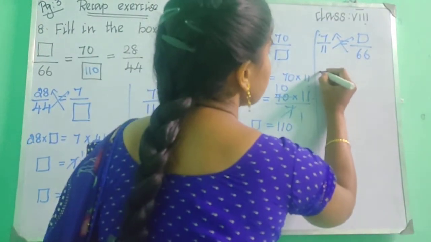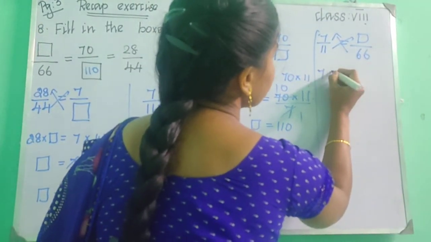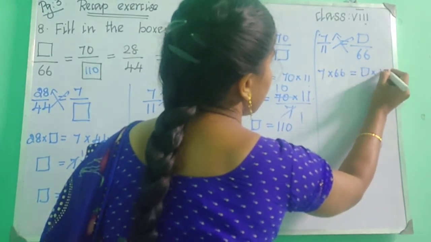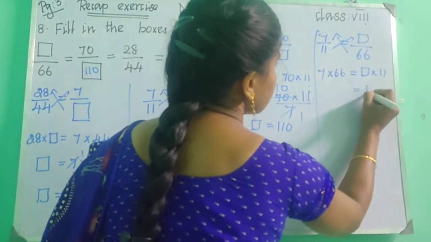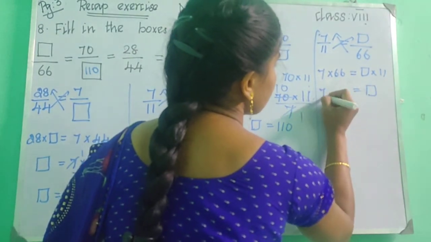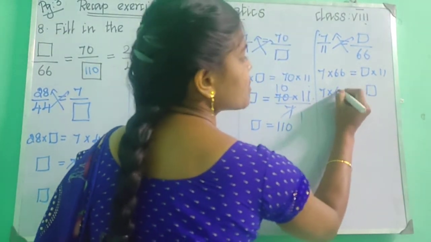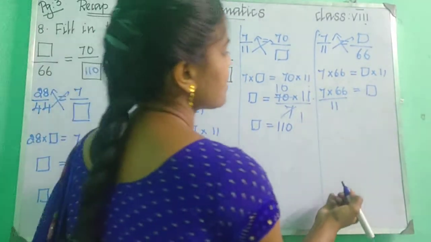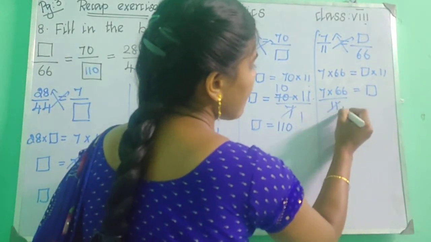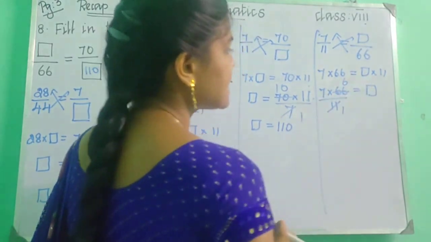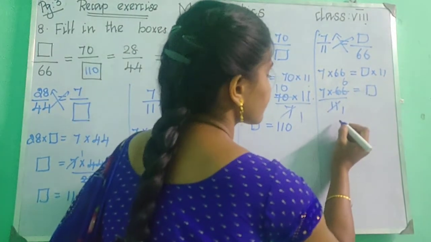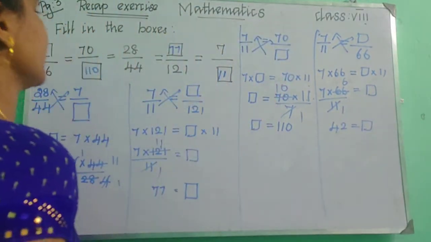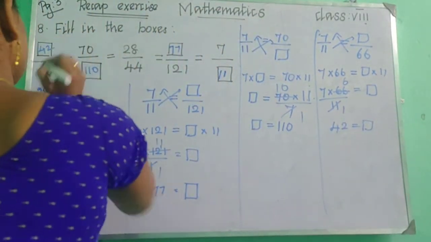So cross multiply and say 7 into 66 equal to box into 11. Keep the box on one side and move the numbers to the other side. 7 into 66 upon 11. So 11 1s are 11. 6 11s are 66. So what will you get? And 6 7s are 42. Box equal to 42. So in this box we will get 42.